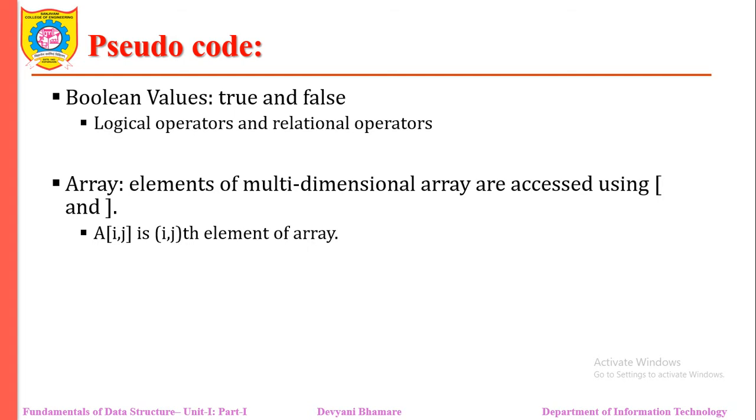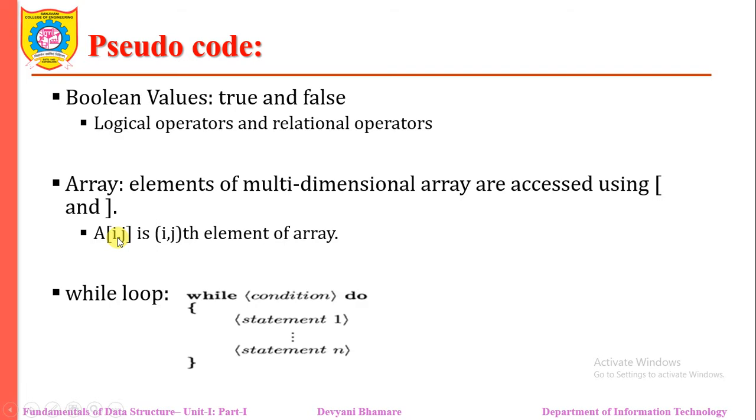If you want to specify array elements, specifically in a two-dimensional array, they can be accessed using opening and closing square brackets. If I want to identify the i, jth element of this two-dimensional array, then we write A in square brackets i comma j. For the while loop, we write while, then the condition, then do, and opening and closing curly braces indicate which statements you want to be executed.